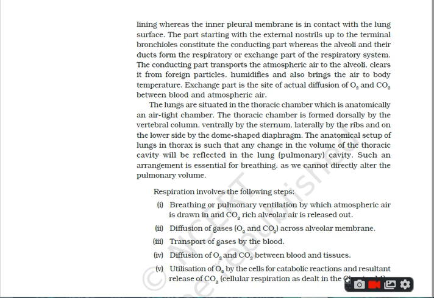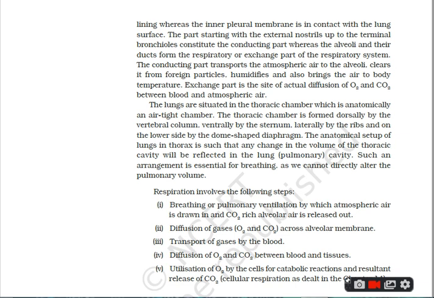The conducting part is the part starting with the external nostrils up to the terminal bronchioles. I repeat, the part starting with the external nostrils up to the terminal bronchioles is known as the conducting part, and this conducting part performs the following functions.